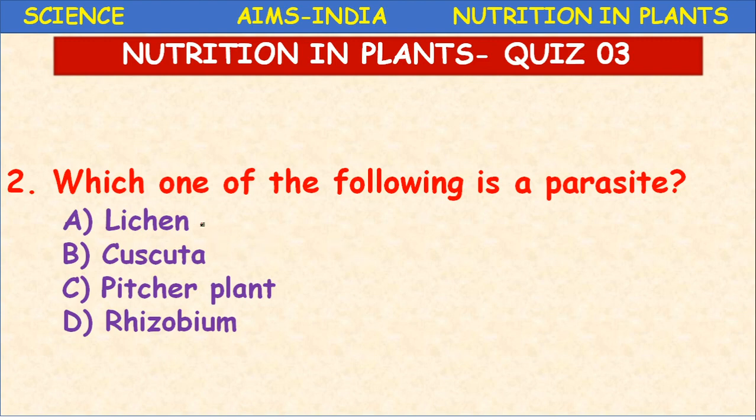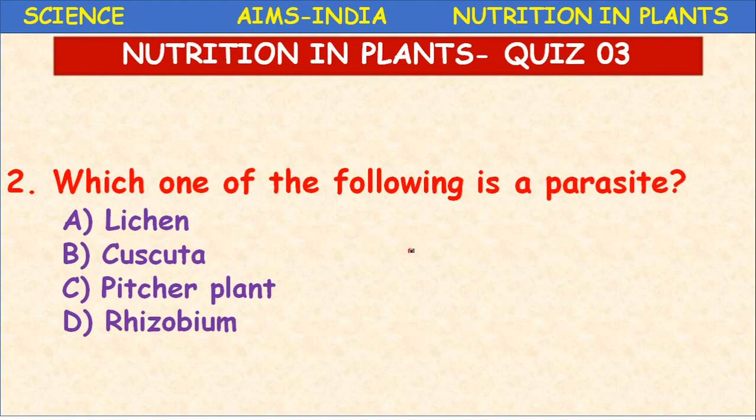So here lichen is a special organism which comes under the thallophyte group, where both algae and fungi live together. That is an example of symbiotic nutrition. And Cuscuta, we have discussed, is a parasite. Coming to the third option, pitcher plant.